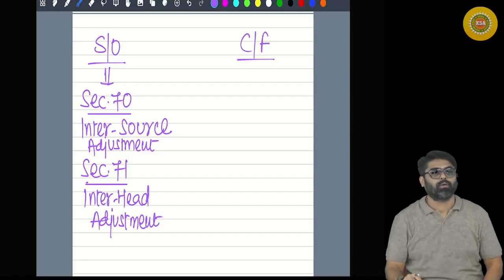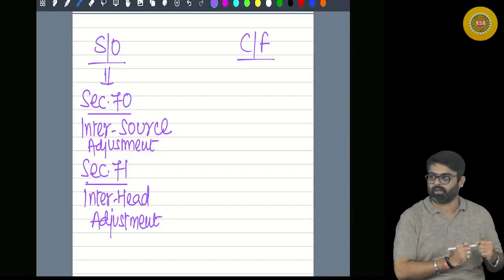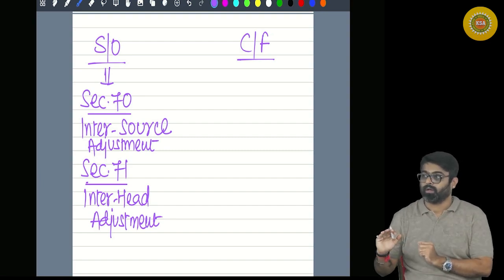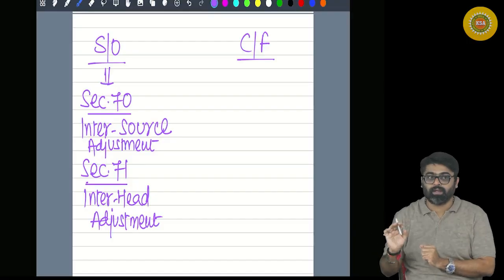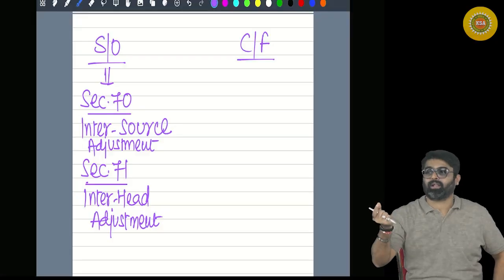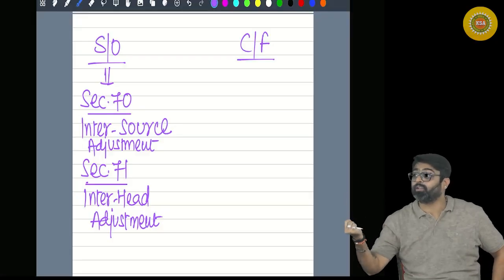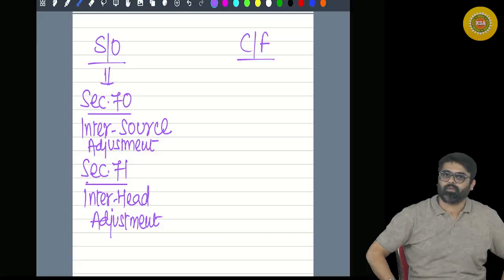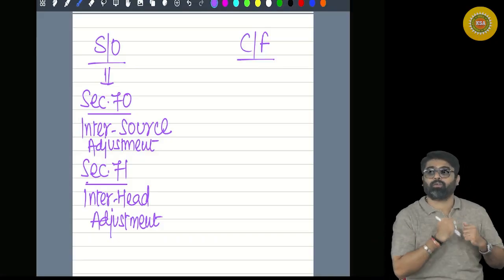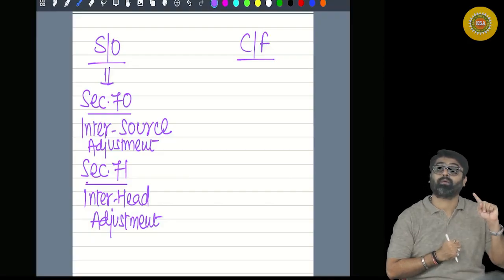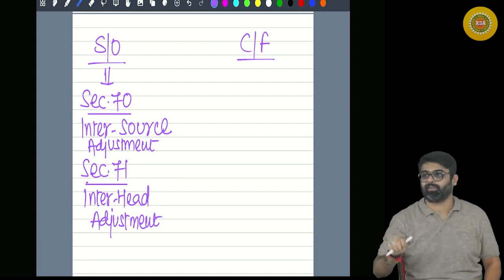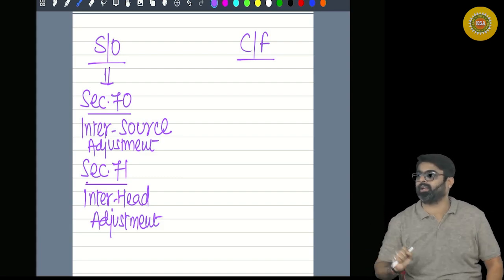You have 1 bank account from which interest is coming, 1 open plot of land giving you rental income, and some shares from which you are getting dividend. You have 3 sources of income which will go to IFOS. 1 casual activity was also there which was giving you winnings. This is your 4th source of income under the head IFOS. You have 1 employer. He is also giving you some income. Another source of income under the head salaries. This year you sold 3 capital assets. 3 sources of income under the head capital gains.